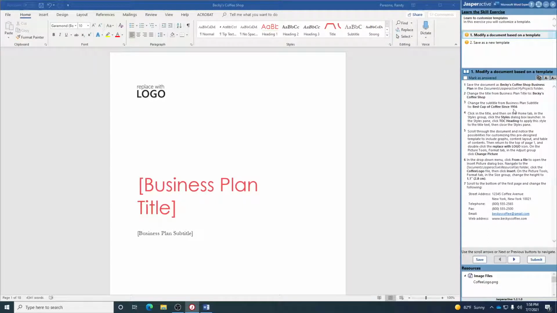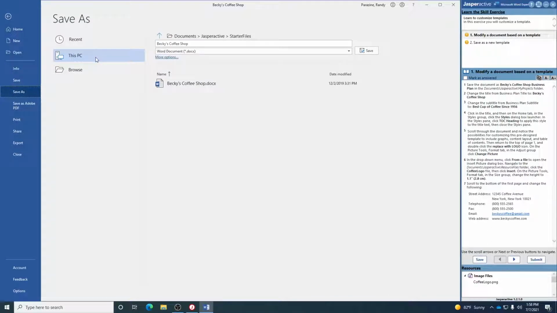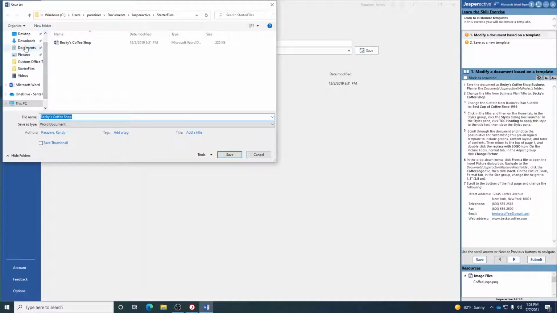All I'm doing is reading these instructions and doing what it says to do. So the very first thing says, save the document as Becky's Coffee Shop Business Plan in the Documents/JasperActive/My Projects folder. So we're going to click File. We're going to click Save As. Right now mine's at Documents Jasper Active Starter Files, but you'll probably need to double click on This PC, go to Documents, double click on Jasper Active, and then double click on My Projects. Right now the file name is Becky's Coffee Shop. We need to just click at the end of that and hit space.